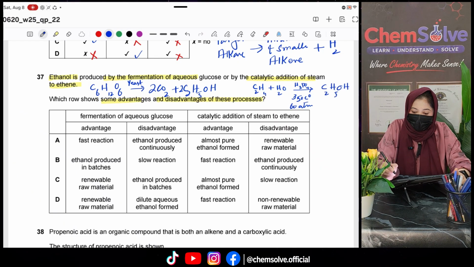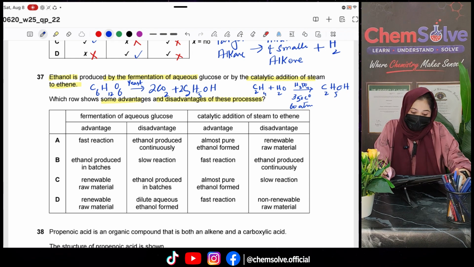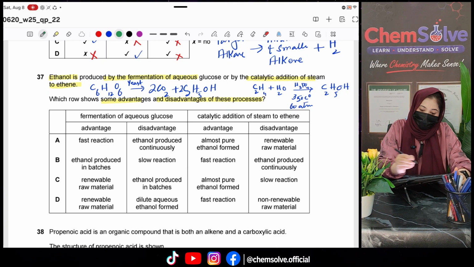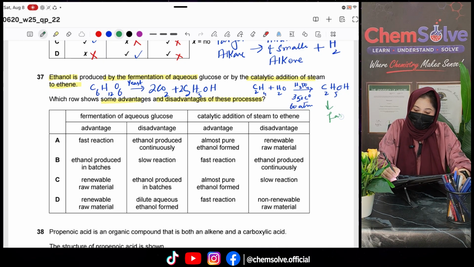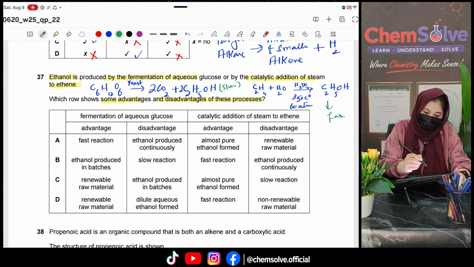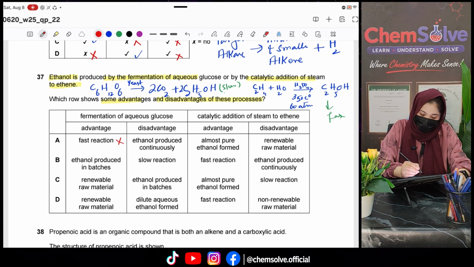Ethanol is produced like this, right? So it's a fast reaction. Okay. It says this is fast reaction. Not at all.